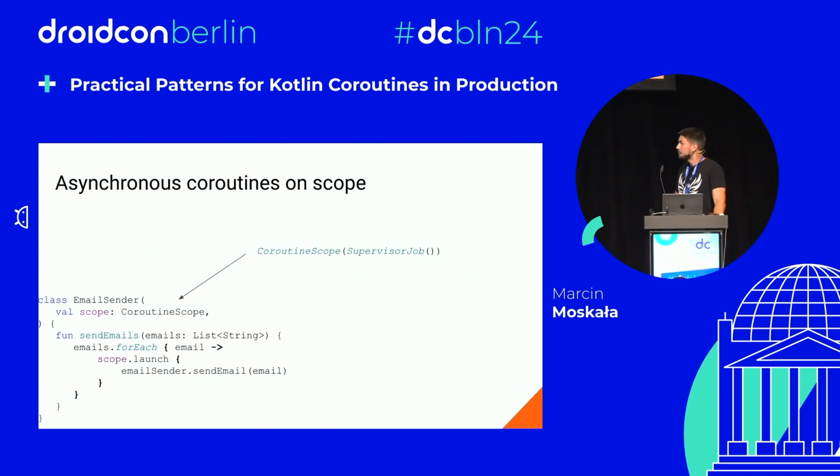Where does the scope come from? As I told you, it's typically injected in one way or another by our dependency injection framework. And in Android, it is typically an application scope that is associated with our application. When it should be canceled is a different story, but it also has some cancellation rules.